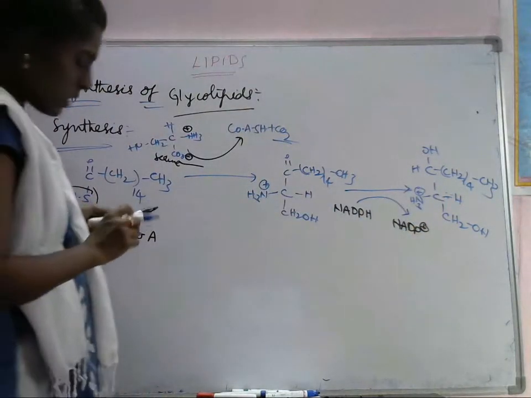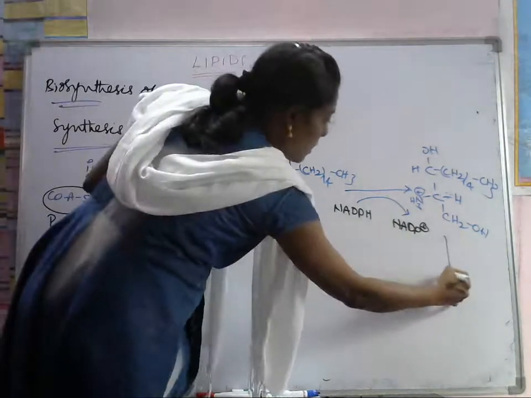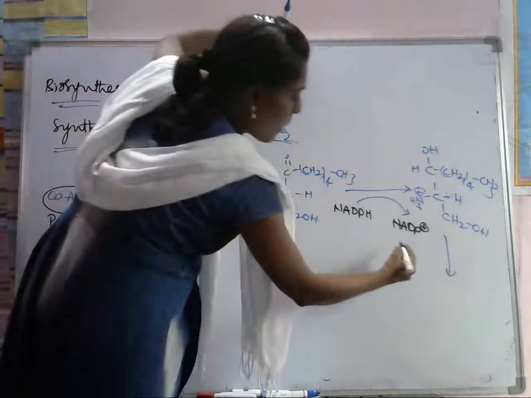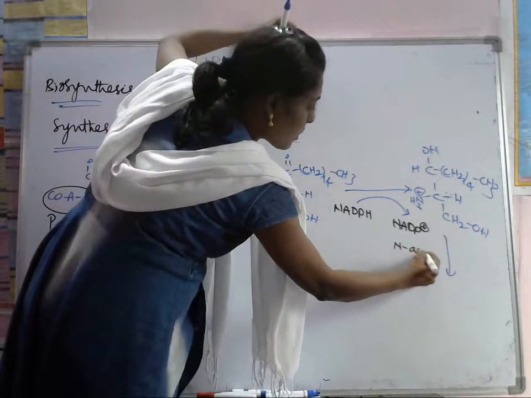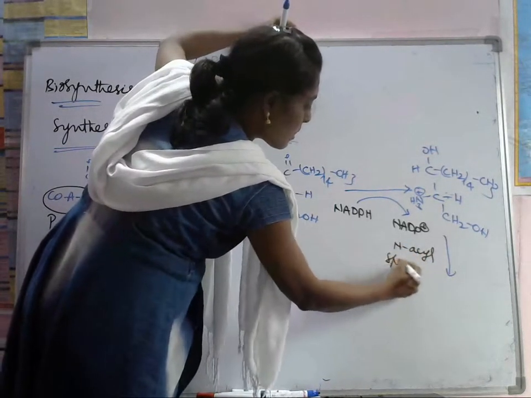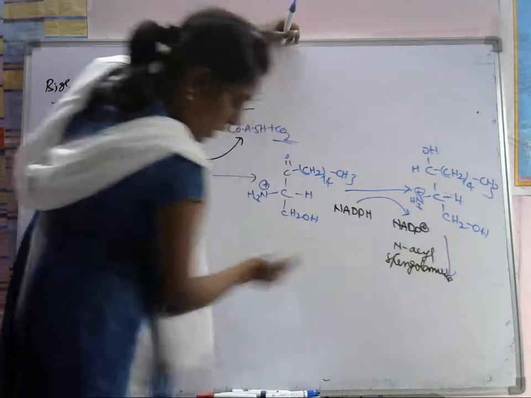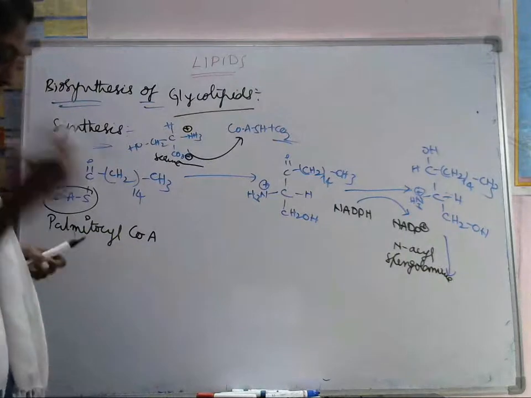Next step is N-acyl sphingomyelin. We have to use the N-acyl sphingomyelin. So what will be there here?